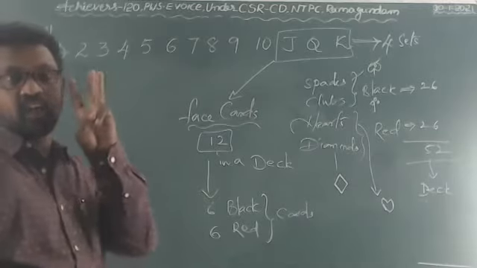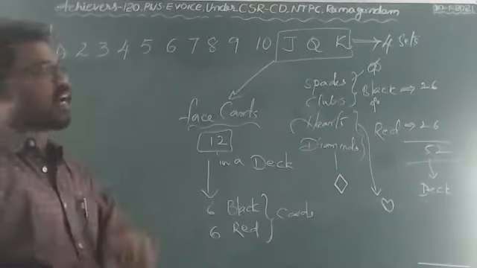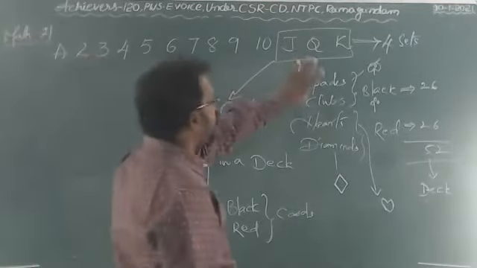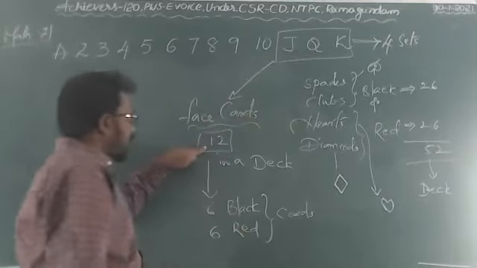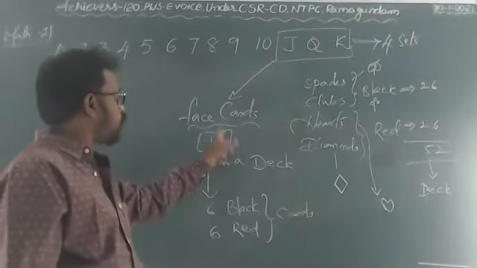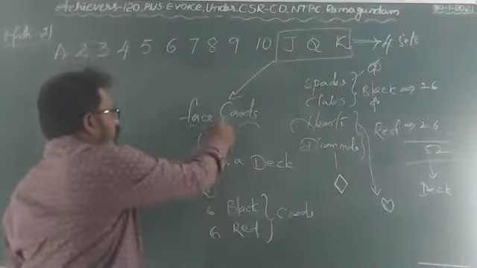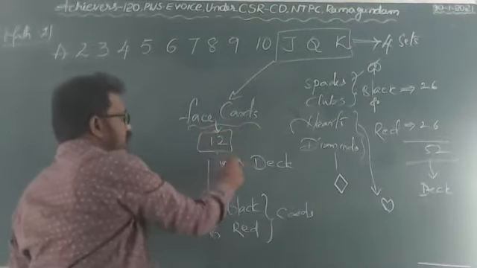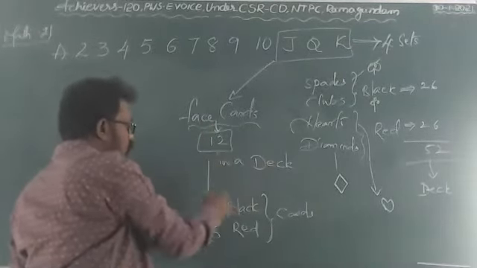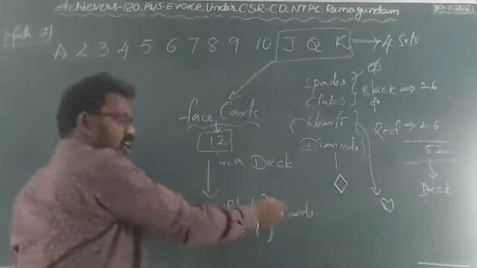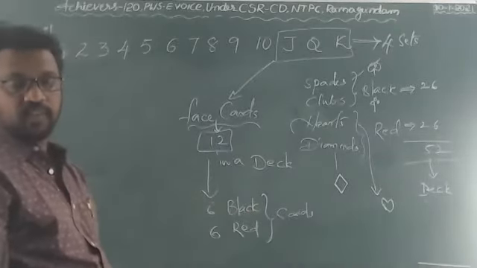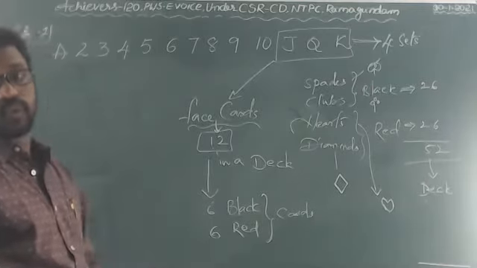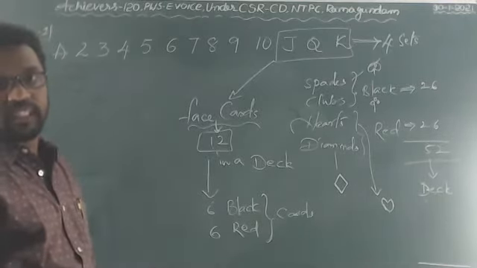In one set of 13 cards, 3 face cards will be there. 3 into 4 sets is nothing but 12 in a deck. 12 face cards in a deck. In these 12, 6 are black cards, 6 are red cards. You have to know this one, face cards in this.